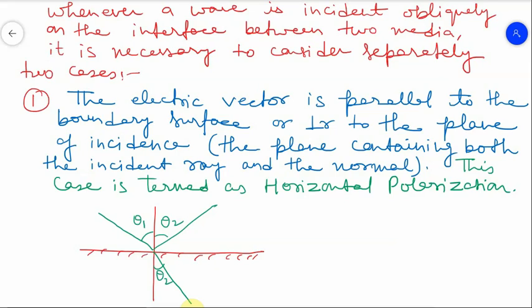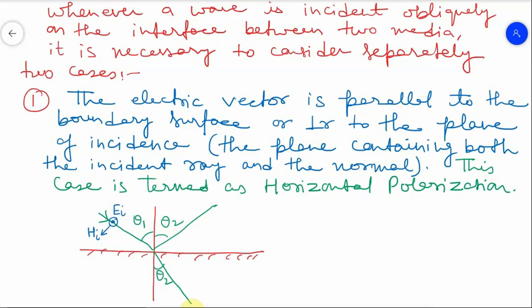If we consider this part of the wave, this is your direction of H that is incident, so HI. This is your EI, the electric field and magnetic field incident vectors.